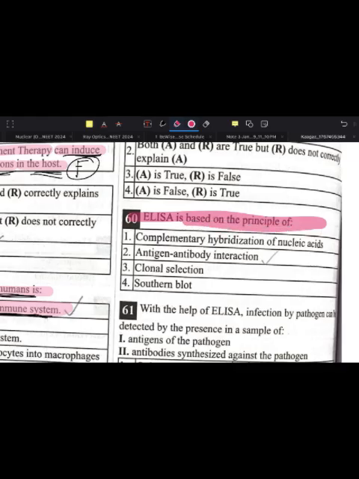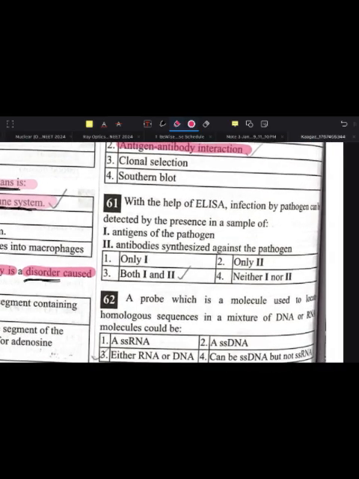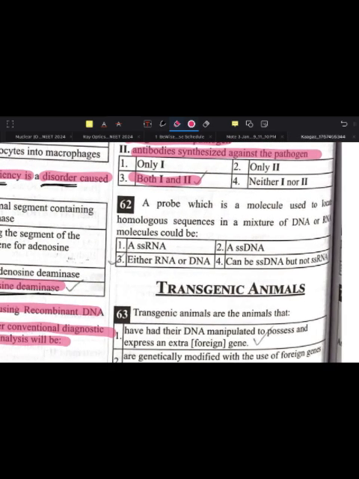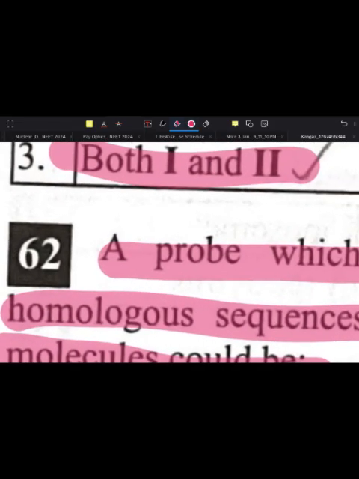ELISA is based on the principle of what? Antigen-antibody interaction. With the help of ELISA, infection by a pathogen can be detected by the presence in a sample of antigen of the pathogen and antibody synthesized against the pathogen, both 1 and 2. A probe is a molecule used to locate homologous sequences in a mixture of DNA or RNA molecules. So a probe can be either DNA or RNA.